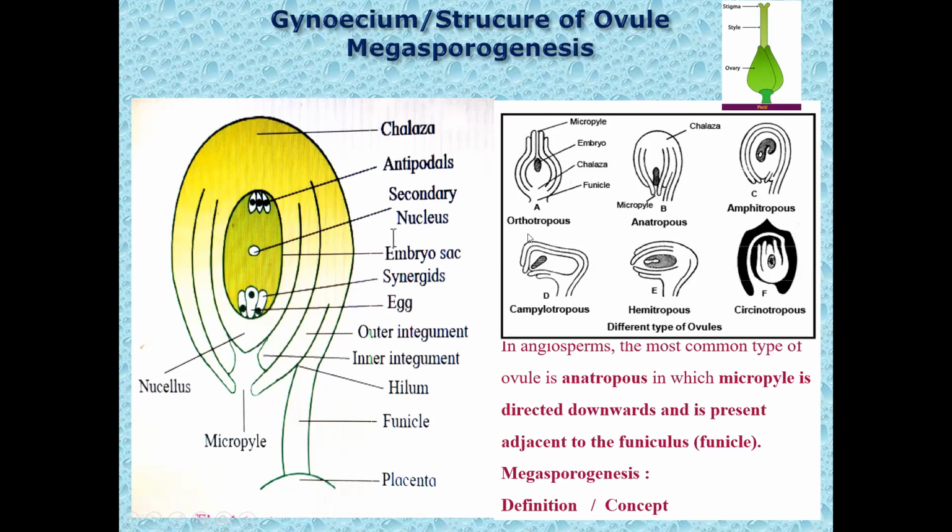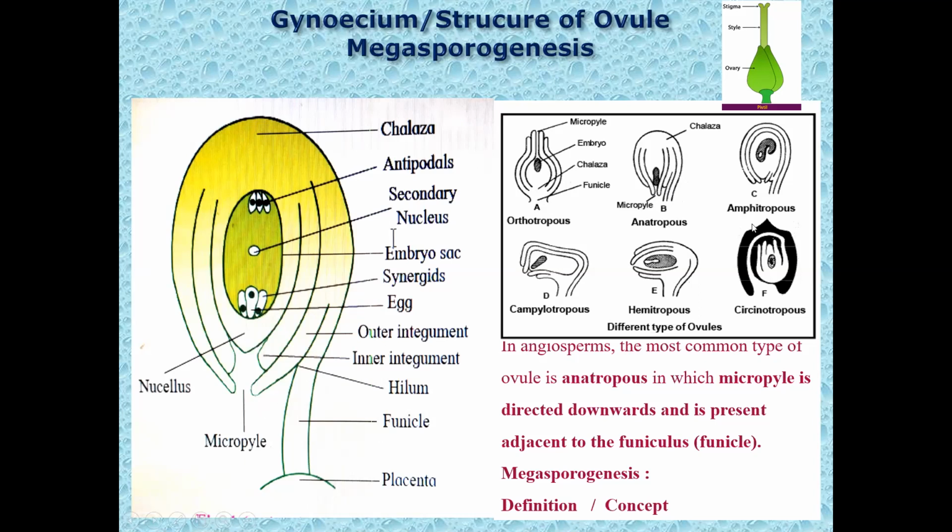Now, the orthotropous ovule appears like this, as shown in the diagram, where the micropyle, chalaza, and the stalk of the ovule, that is the funicle, lie in one vertical line. That is an orthotropous ovule. The ovule that stands straight, we call orthotropous ovule. In the anatropous ovule, the micropyle and chalaza lie in one vertical line, but the funiculus, the stalk of the ovule, is present just adjacent to the micropyle, as seen over here.